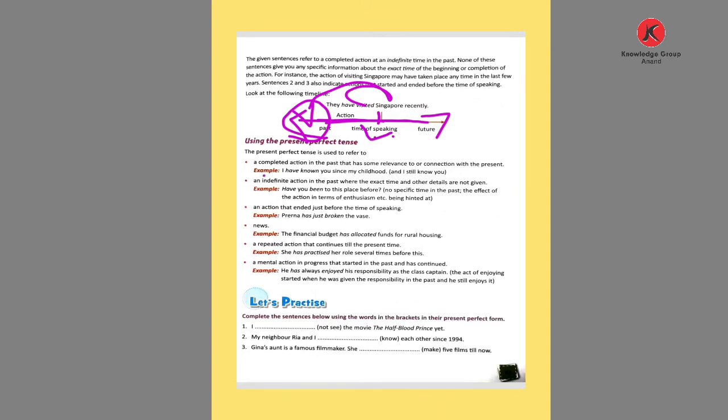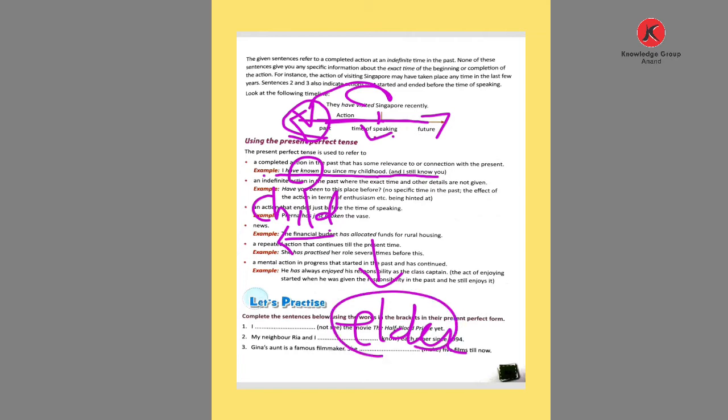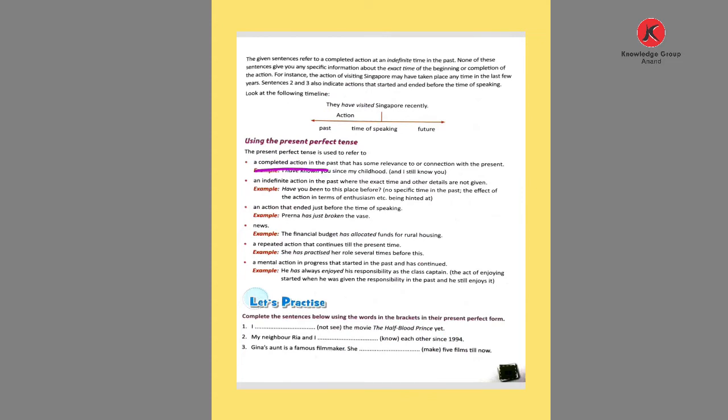Okay, here is the given example: I have known you since my childhood. Have and known are used. He has known him since childhood, and now that he is elder, still he knows him. That is why this action was started in the past and the action is still going on at the time of speaking.